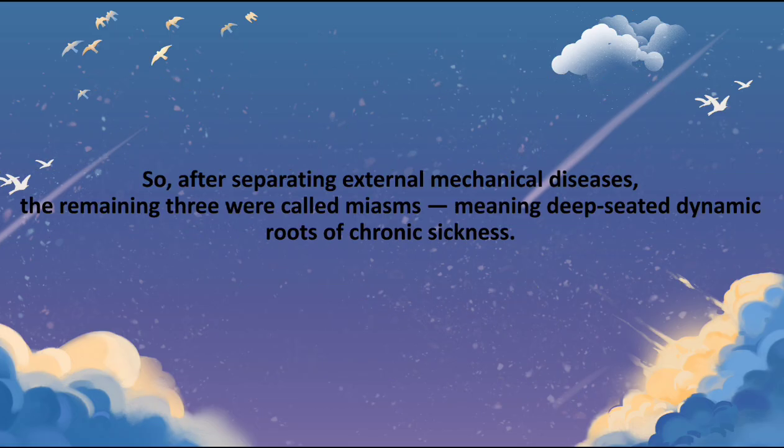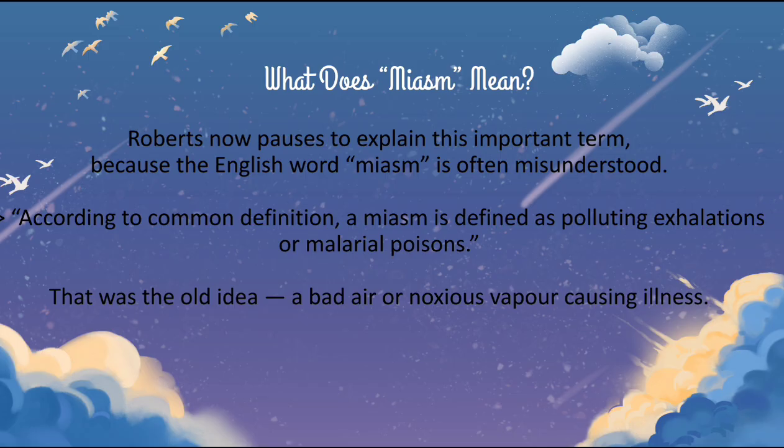So after separating external mechanical disease, the remaining 3 were called miasms. So as it was not dynamic, he just kept it aside, and the other 3 he called miasm, meaning deep-seated dynamic roots of chronic sickness. So what does miasm mean? So we know all those. So what do you mean by miasm?